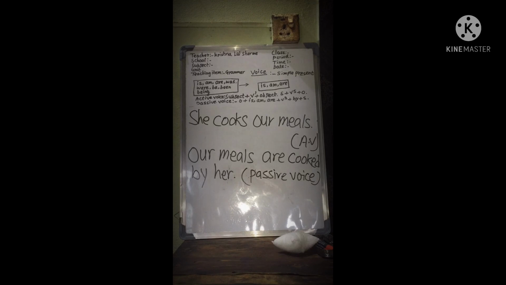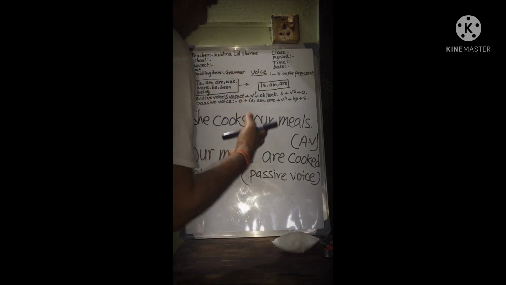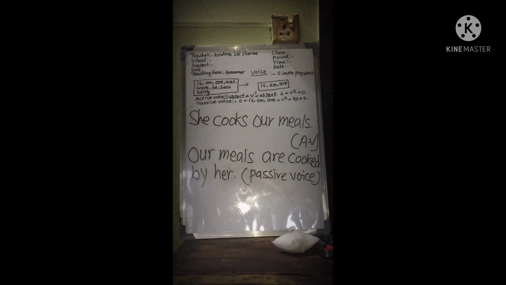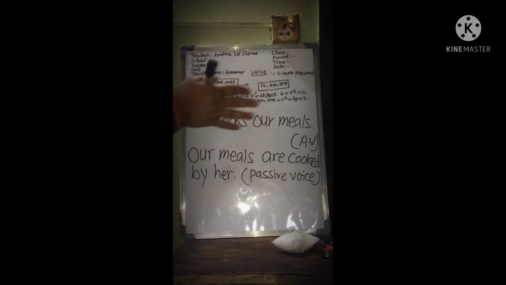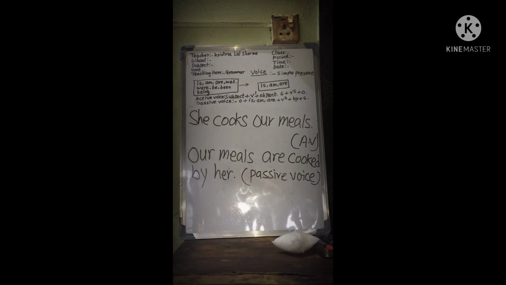When the subject of a verb in a sentence acts, the verb is said to be in the active voice. When the subject of a verb in a sentence is acted upon, it is said to be in the passive voice.